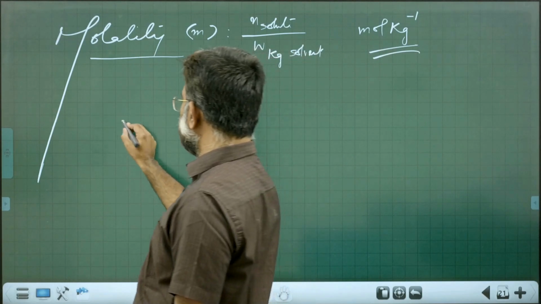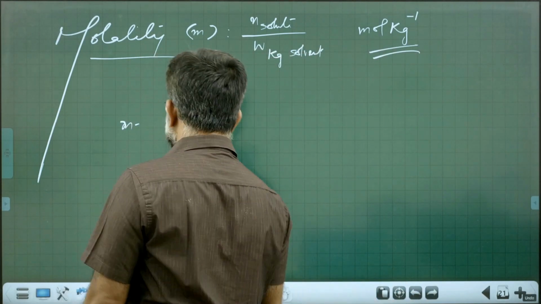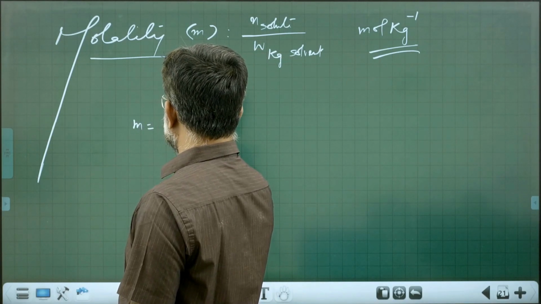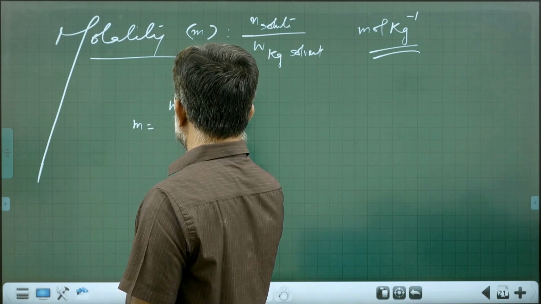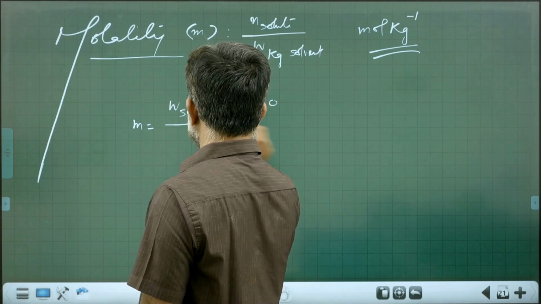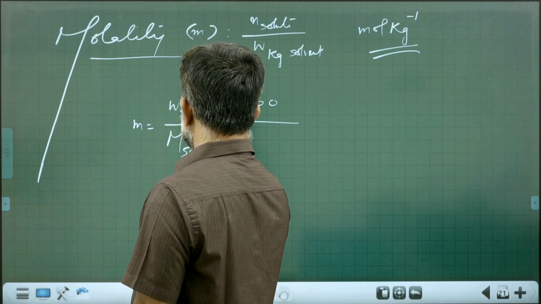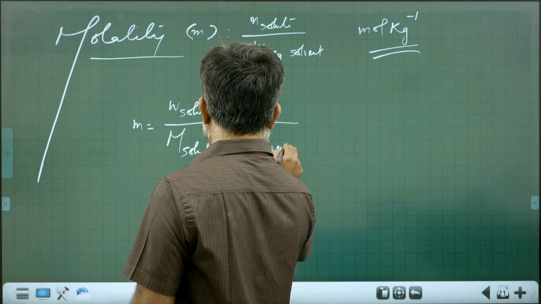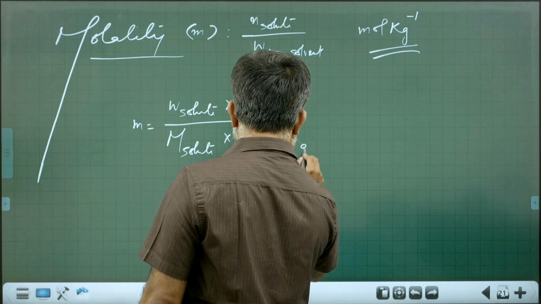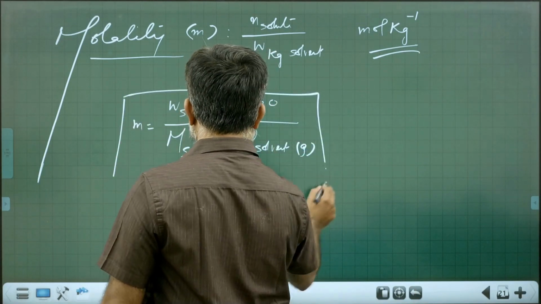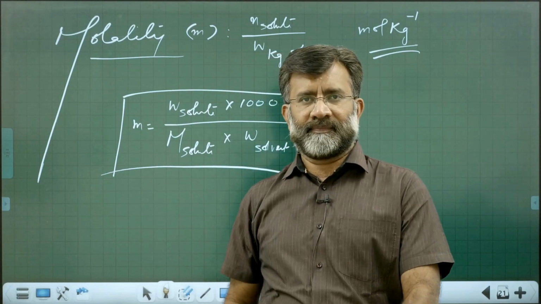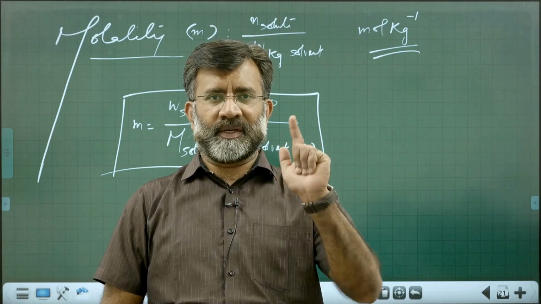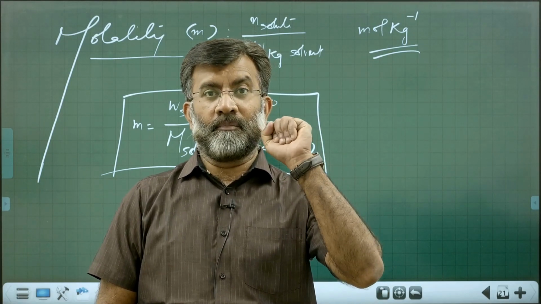So how do you write it? m equal to the detailed expression: molality m is equal to weight of solute into 1000, divided by molar mass of solute into weight of solvent in gram. This is molality. Okay, so mass percentage, volume percentage, mass volume percentage, molarity, normality, molality.